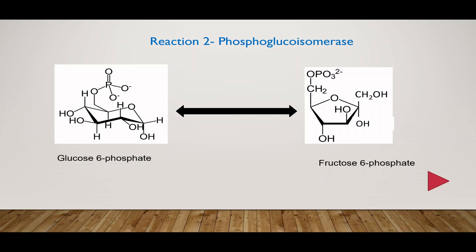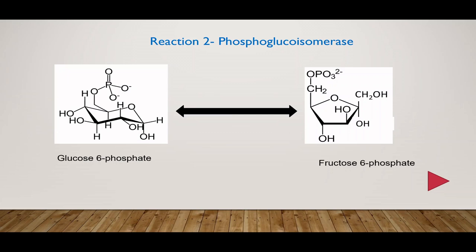The enzyme phosphoglucoisomerase converts glucose 6 phosphate to its isomer, fructose 6 phosphate. The reaction involves conversion of an aldose to a ketose sugar derivative which has the phosphate group attached at the 6th position.